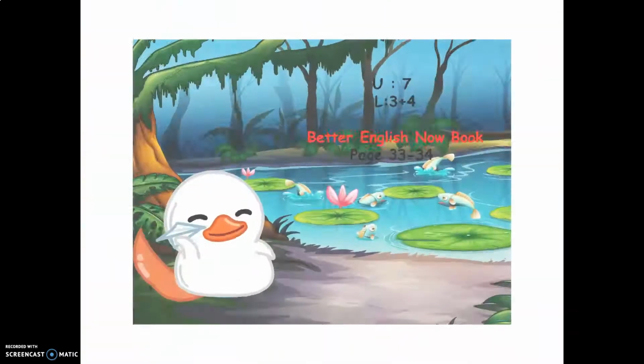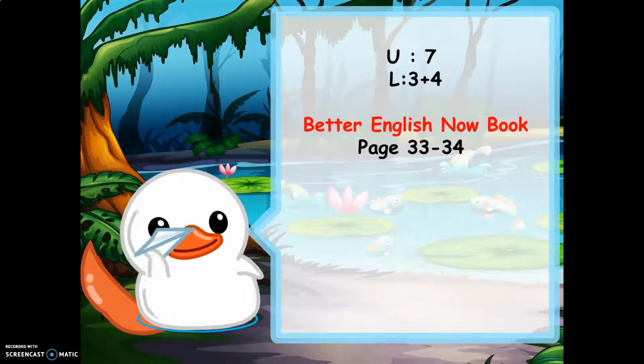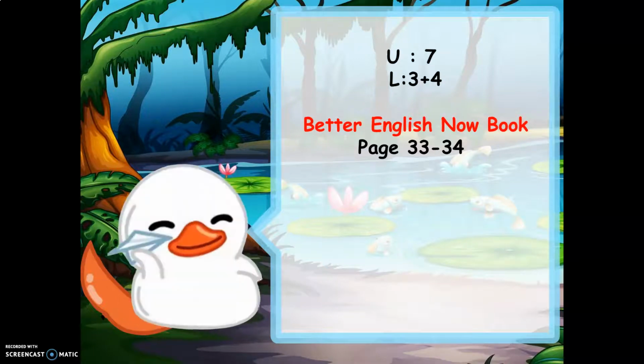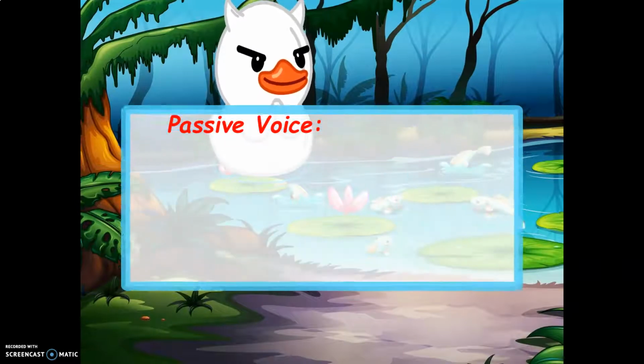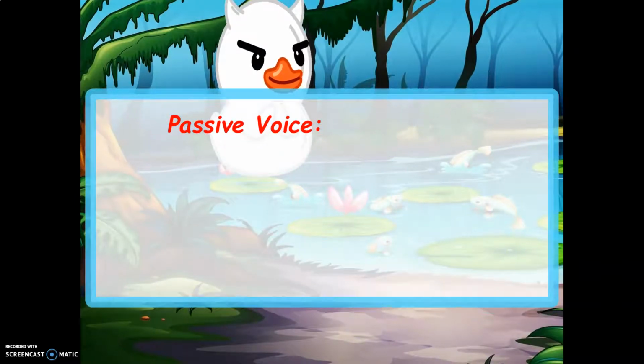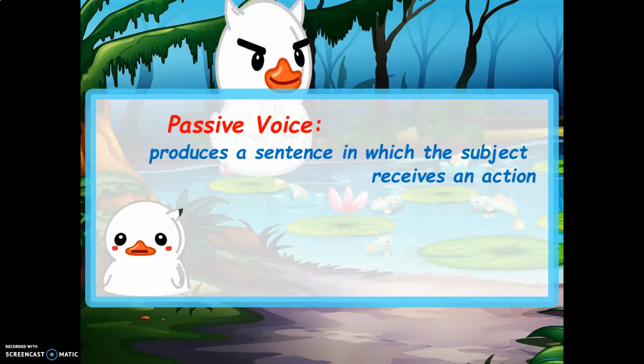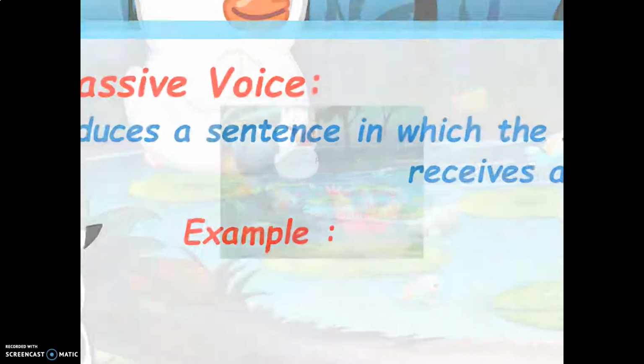Okay, girls, we will take lesson 3 and 4 in our book, Better English Now, People's Book, page 33 and 34. Okay, girls? First of all, yesterday we took the passive voice, right? And I told you that the passive produces a sentence in which the subject receives an action. Okay, I will give you some examples.